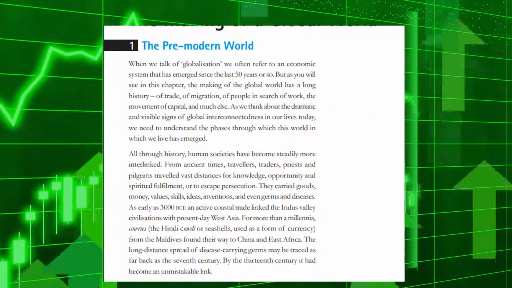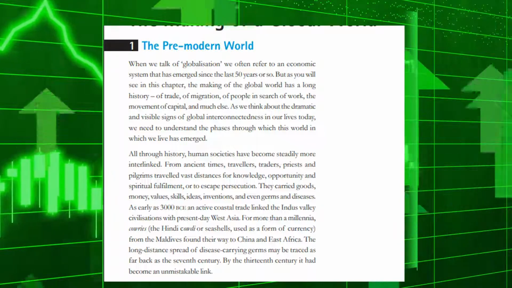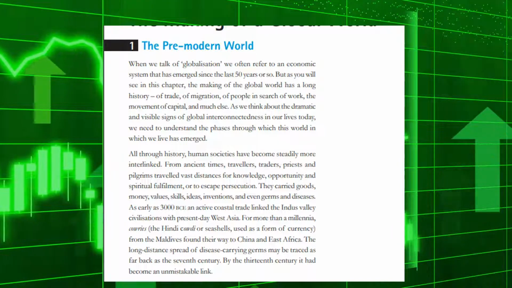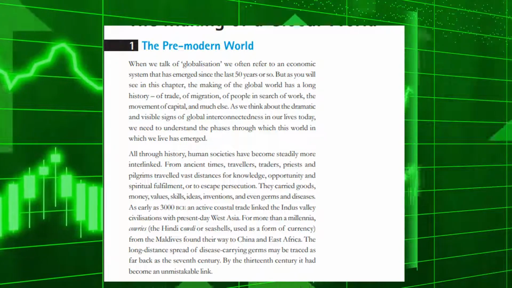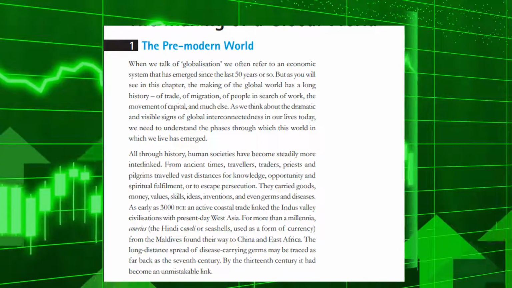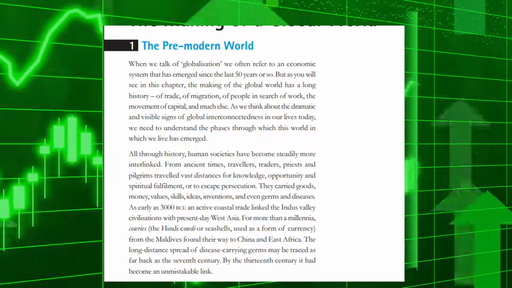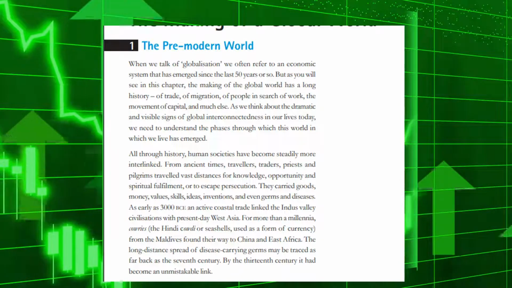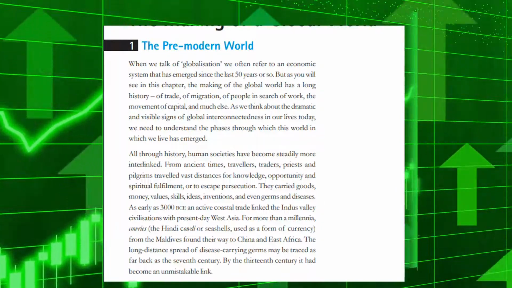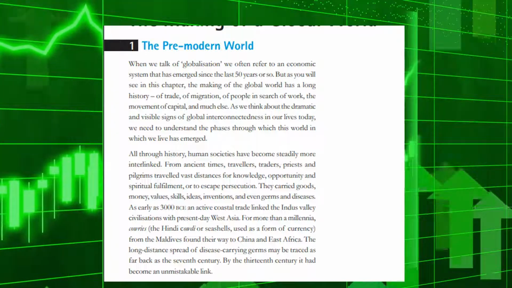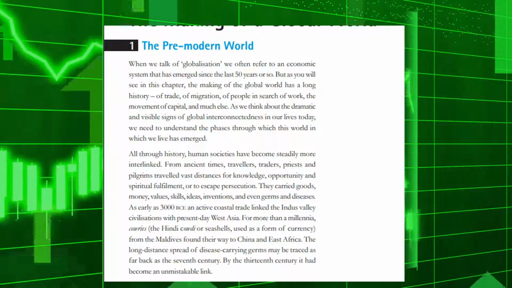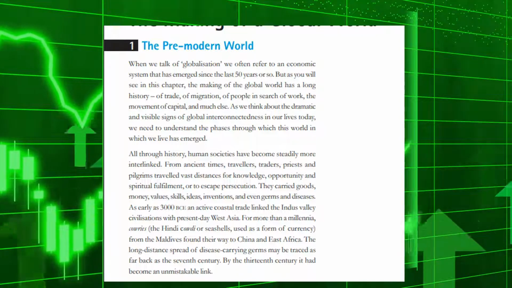When we talk of globalization, we often refer to an economic system that has emerged since the last 50 years or so. But as you will see in this chapter, the making of the global world has a long history, of trade, of migration, of people in search of work, the movement of capital, and much else. As we think about the dramatic and visible signs of global interconnectedness in our lives today, we need to understand the phases through which this world in which we live has emerged.